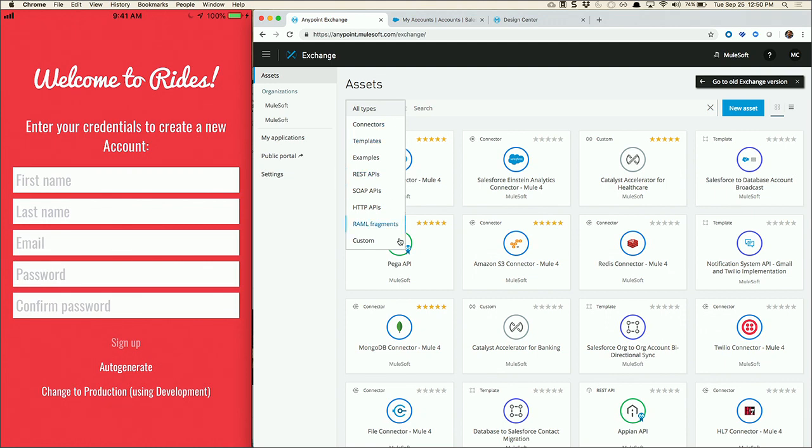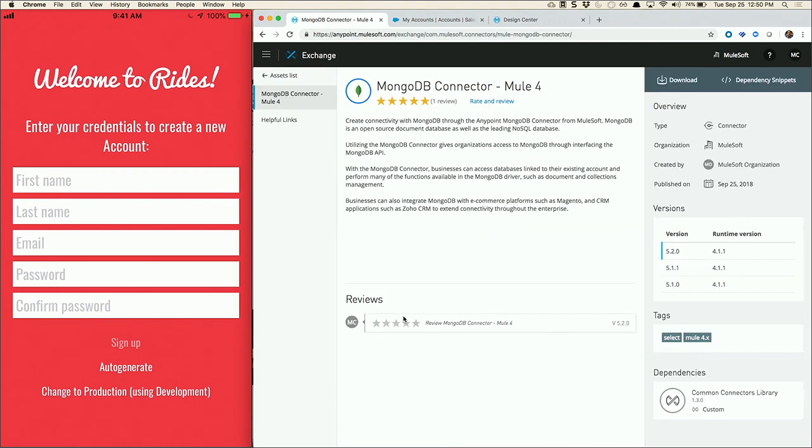So let's take a look at one of these. All right, so this is an example of a MongoDB connector that we have. So this one is free and it's available for anyone to use. Looks like this MongoDB connector has some detail about the actual connector itself, what it does. Looks like there's been some ratings and reviews by someone named Matthias Kocher. There's some versioning that's available, as well as some tagging that's available as well there. Right? So we get a pretty good view of all those things that are available for us.